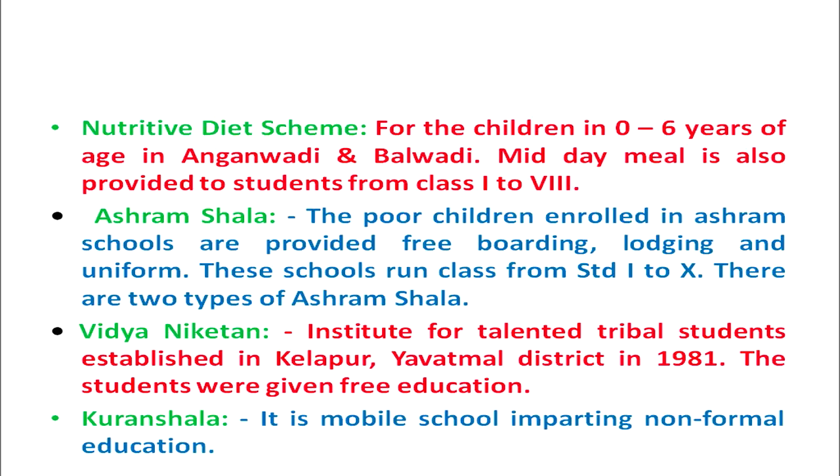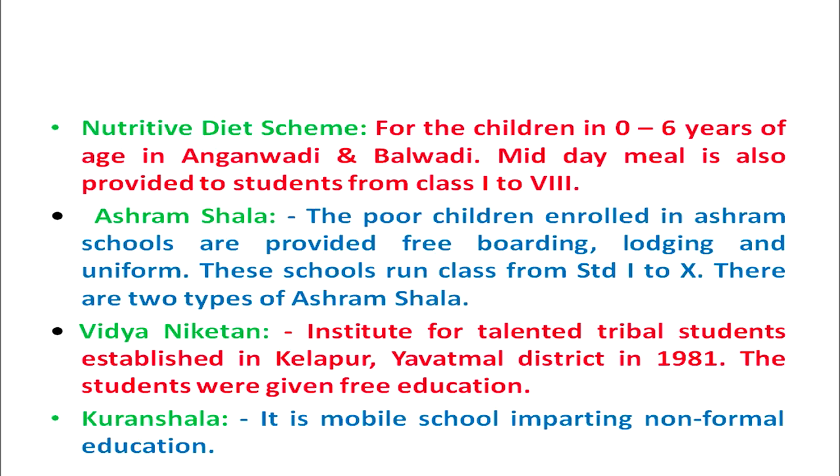Then Ashram Shalas. Ashram Shalas are the schools for the poor children who cannot attend school due to their poor economic status. They are enrolled in ashram schools and they are provided with free boarding facility, free lodging facility and free uniforms, as well as free textbooks and stationery articles. These schools run classes from standard 1st to 8th, and there are 2 types of ashram shalas.